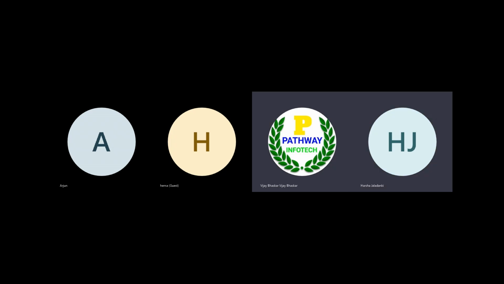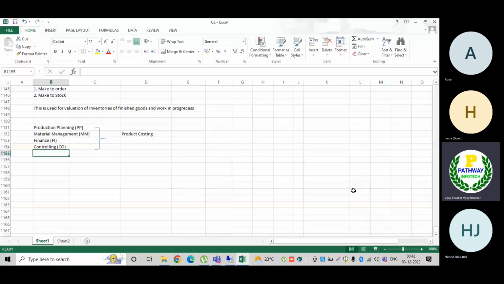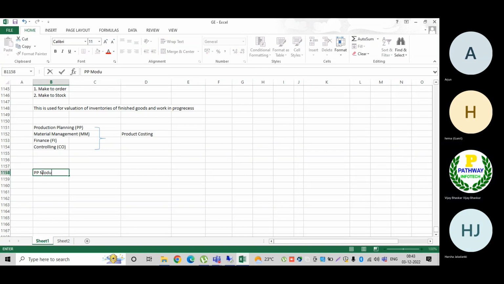Okay, fine. Now all the modules will be interlinked. Now how will production planning affect my product costing? First, let us discuss them one by one. The PP module. In the production planning module, the production planning objective is that they will prepare a bill of material, a BOM.